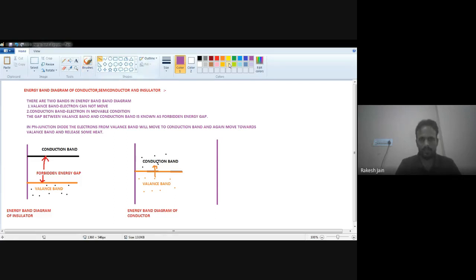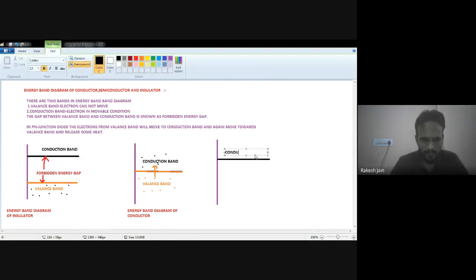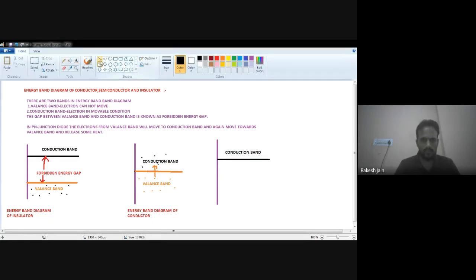It just decreases compared with the insulator, so the forbidden energy gap will be lower. Let's suppose the upper side is your conduction band, and this is your valence band. But the forbidden energy gap now decreases. If we compare with the insulator, we can decrease this gap more.